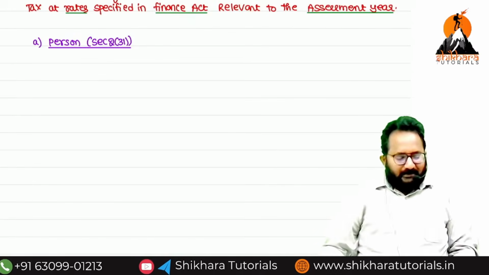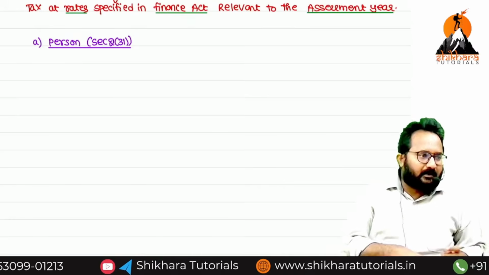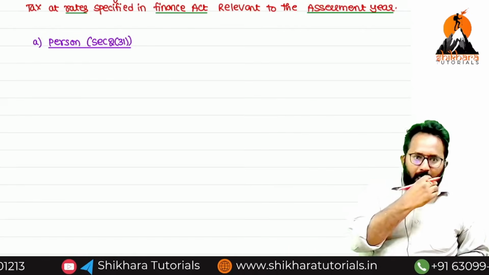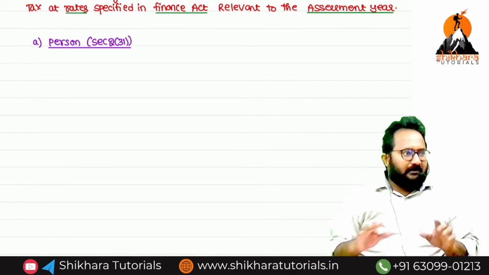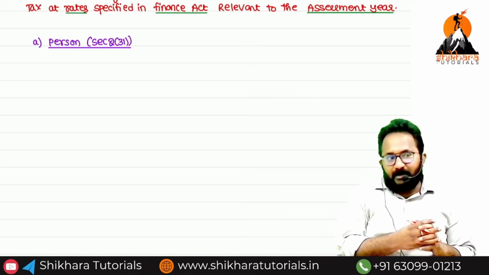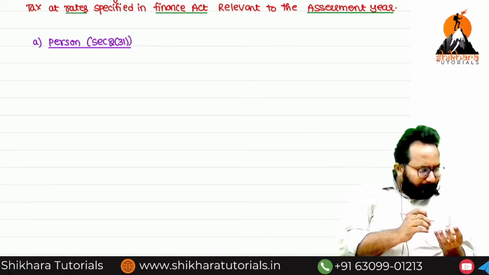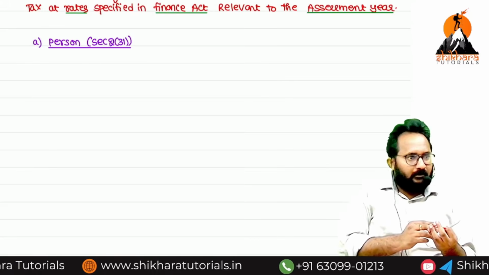Many students don't know about income tax. There is one misconception, that only individuals, nothing but male, female, major, minor, natural born persons, are paying the income tax. That is a misconception. Companies are paying tax. Partnership firms also pay the tax.